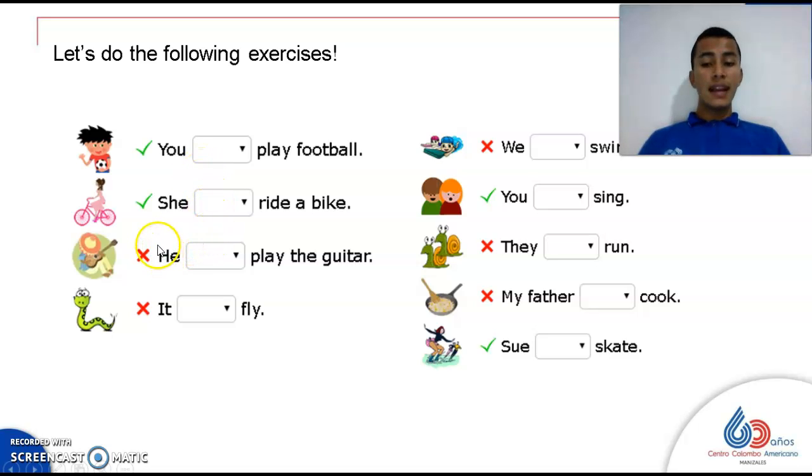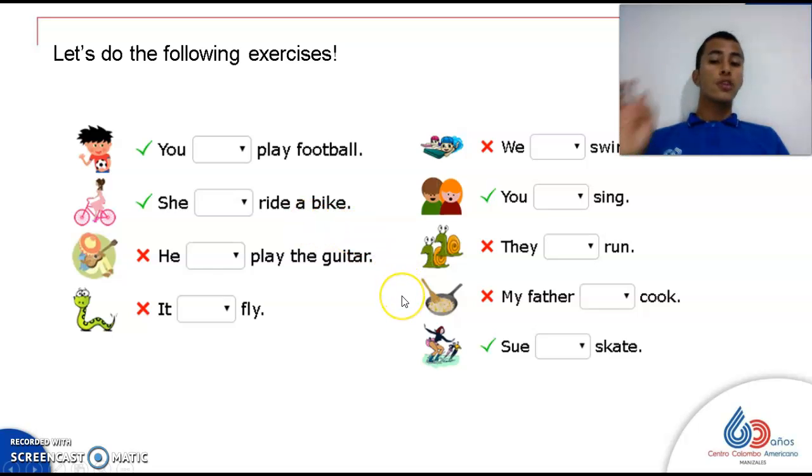But if it is an X, it means that what you are going to put here is negative. So for example, here, what do we have? Affirmative or negative? Affirmative. Excellent. So, you can play football. It's possible for this boy to play football.